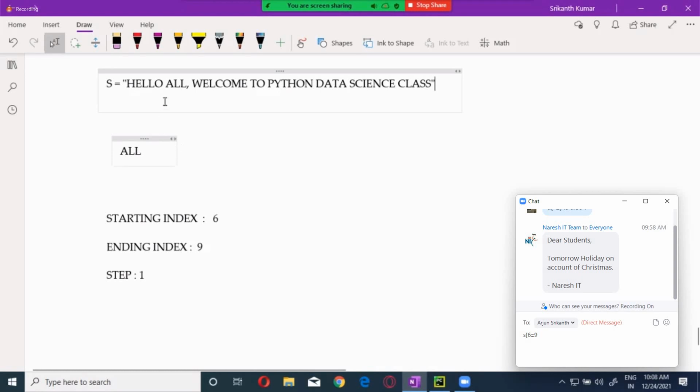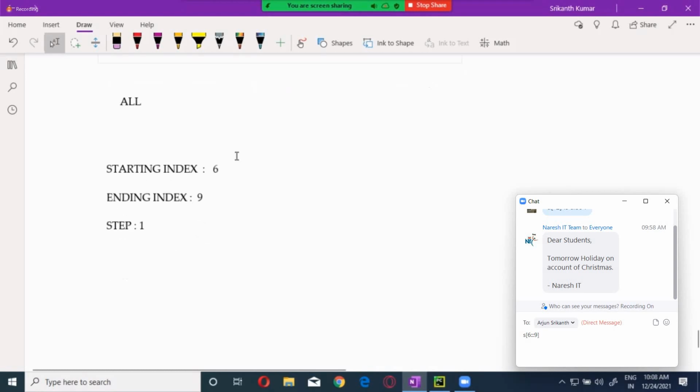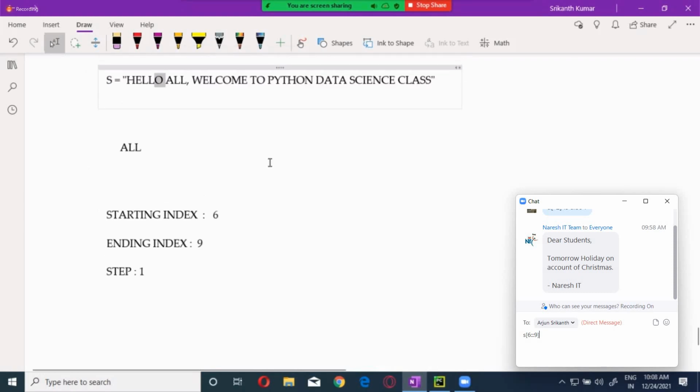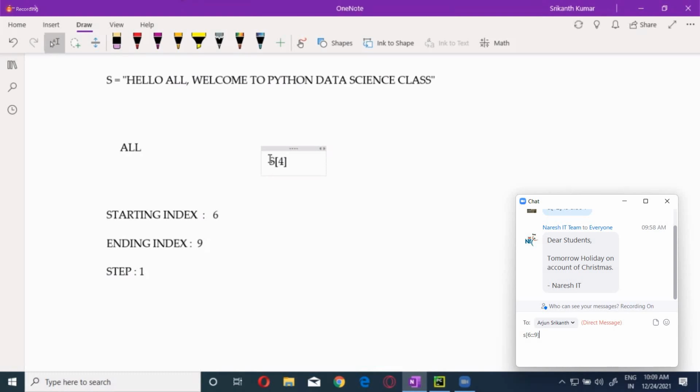Now, if I want to extract by index, guys, how will I do the indexing? If I want to extract O, how will I give it? S of 4. Okay, this is indexing, right? In the same square brackets, give 3 parts.